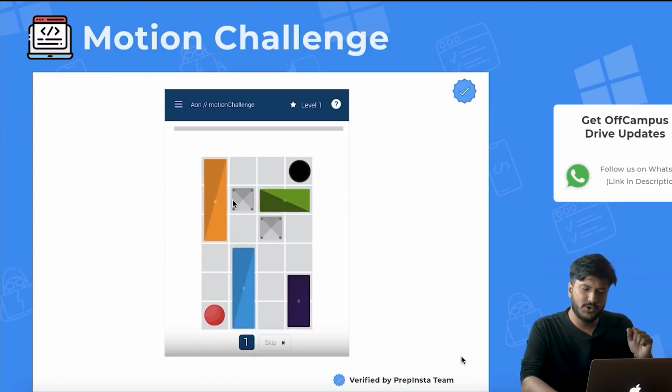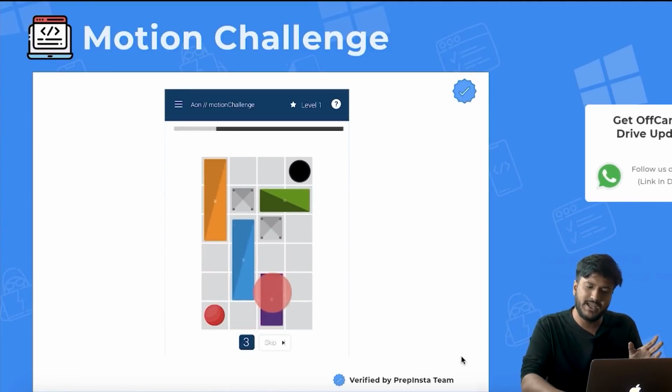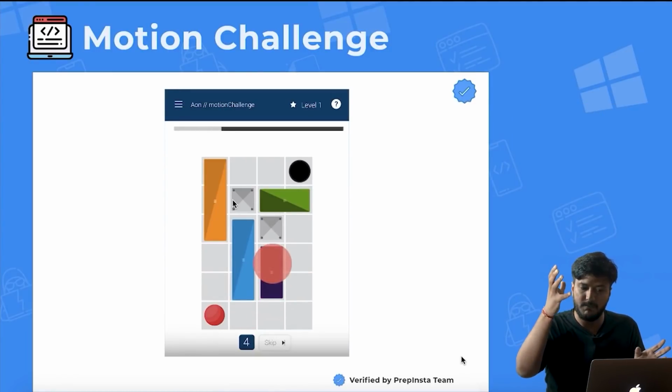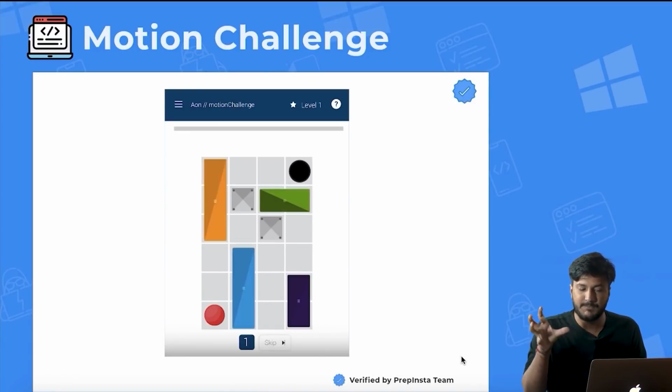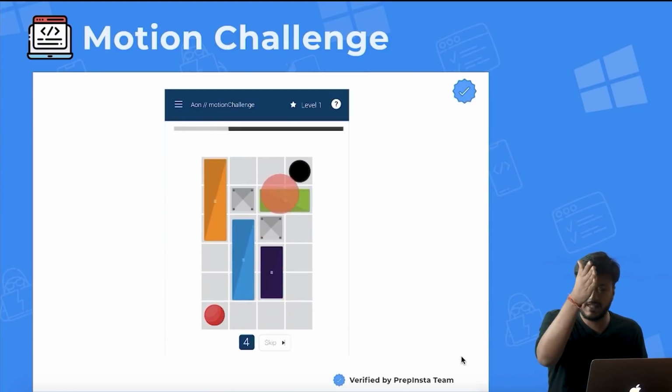So again, if you want to solve this, what I would be doing is, first of all, I would be moving the light blue color at the top, and then I would be moving the dark blue, that is the purple one, towards my left, and then moving it again to the top.